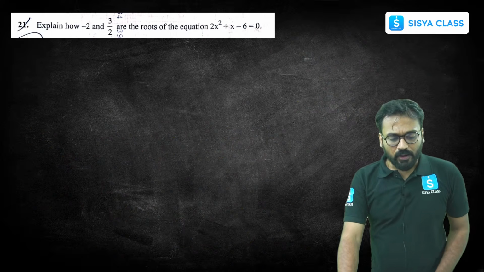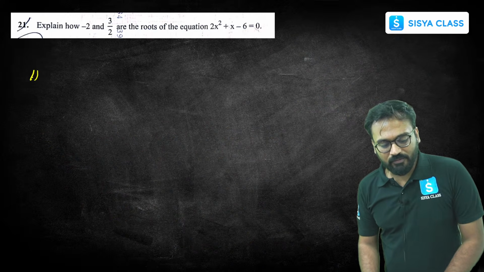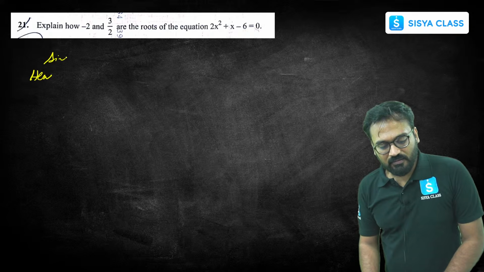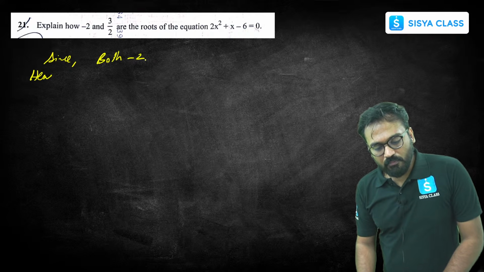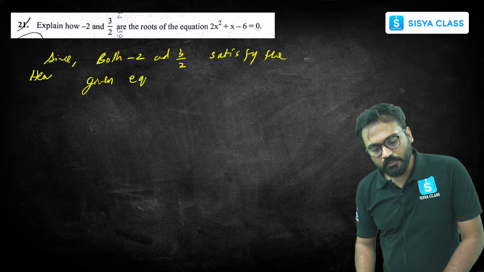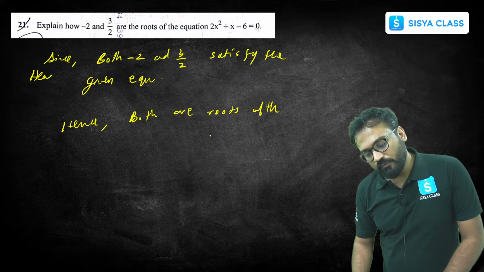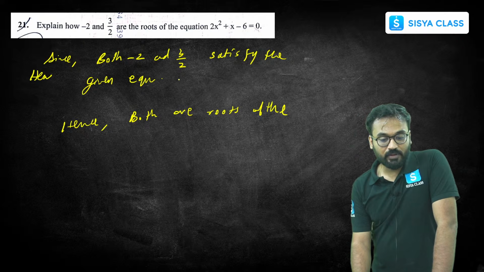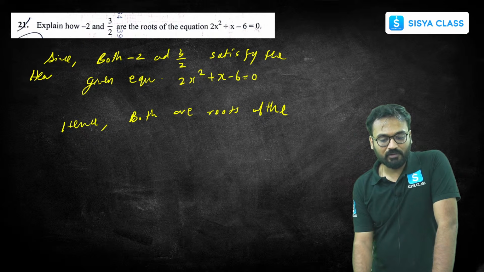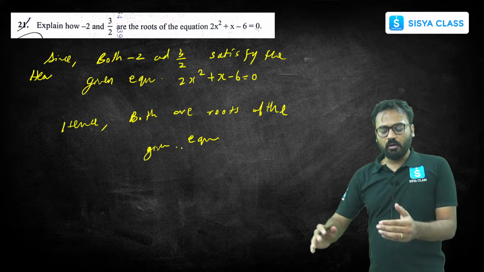Okay, fine. Let's go to the next question. This question we did. Final line you will write. Hence proved, since both minus 2 and 3 by 2 satisfy the given equation, hence both are roots of the given equation 2x square plus x minus 6 equals 0. Okay, that's the final line you need to write, and you will be well done with this question.